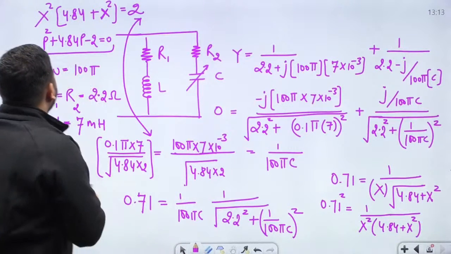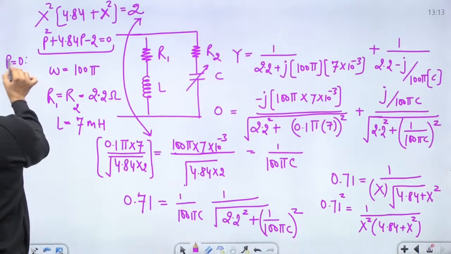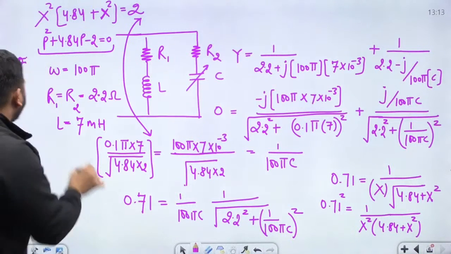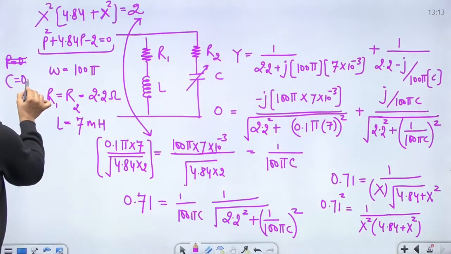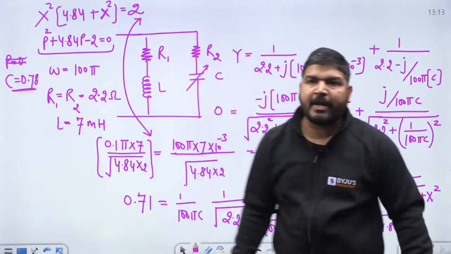So let's first calculate p. Final c value, okay. So the final c answer came out to be 0.78, guys.